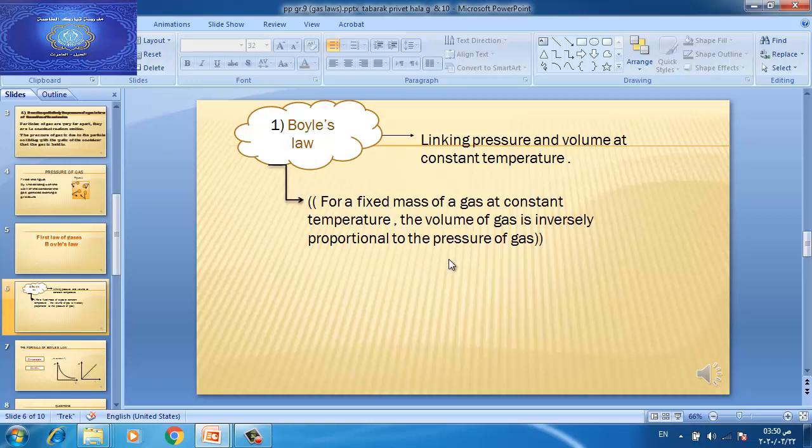In this case, when the pressure of gas increases, what happens to the volume? Yes, the volume will decrease. But when the pressure decreases, what happens to the volume? Yes, the volume will increase. So pressure and volume are inversely proportional at constant temperature.